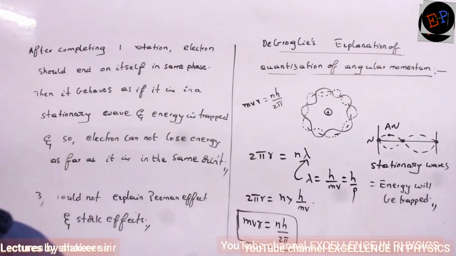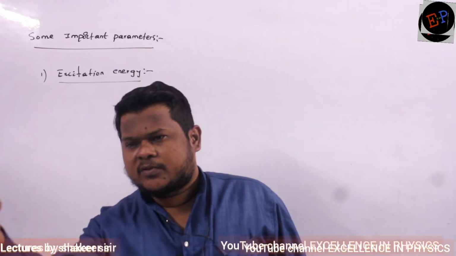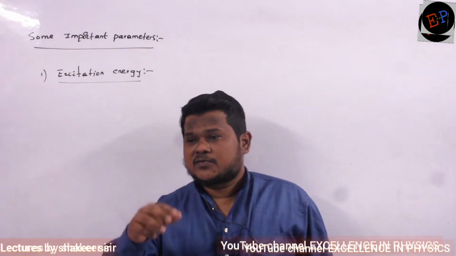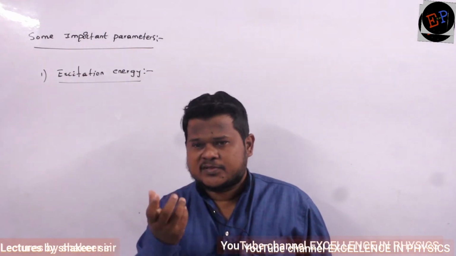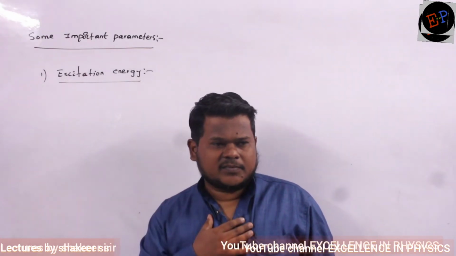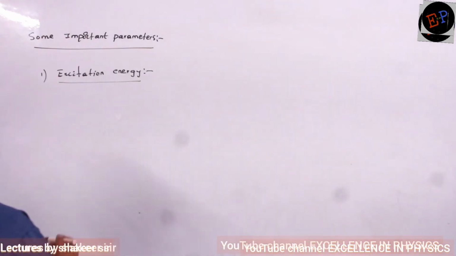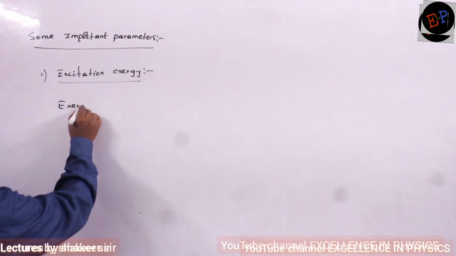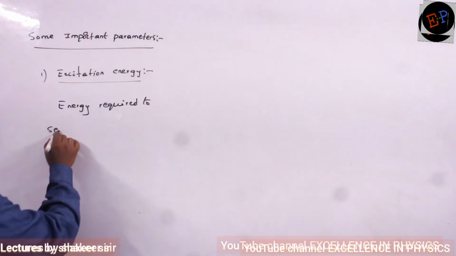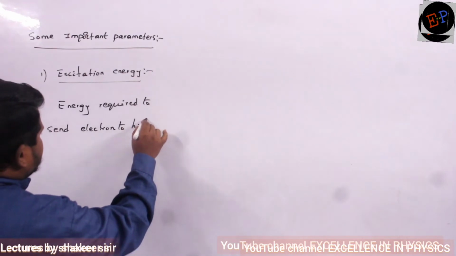Okay? That's it. The amount of energy required to send the electron from one orbit to another orbit is called excitation energy. To go from the first orbit to the second orbit, some energy is required, no? So if you supply that much difference of energy, it can travel from the first orbit to the second orbit. That energy is nothing but excitation energy. Clear? So what is excitation energy? Energy required to send an electron to higher orbits.